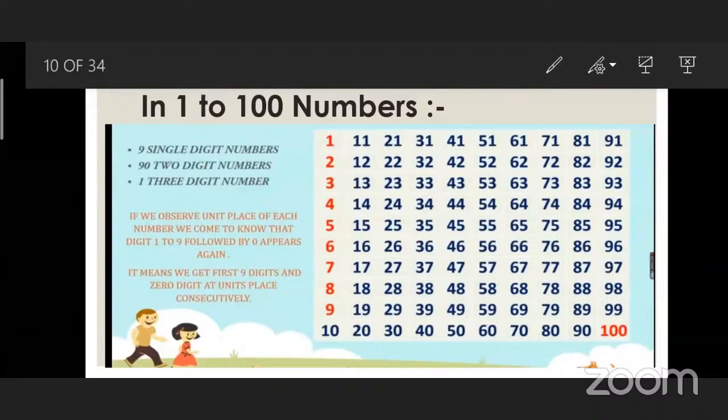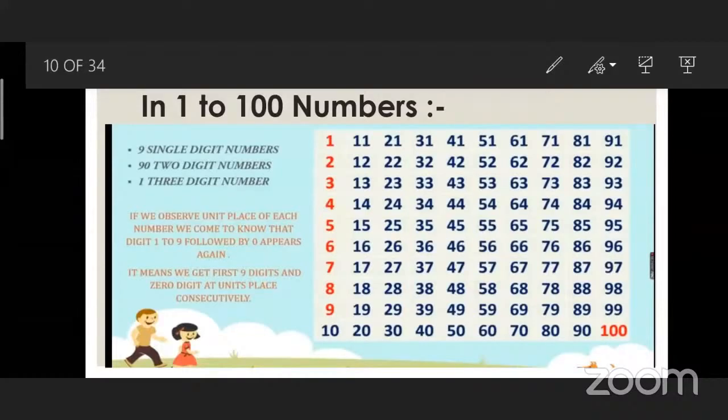So you should remember the 3 points: there are 9 single digit numbers from 1 to 9, there are 90 numbers which have 2 digits, and there is only one number between 1 to 100 which is a 3 digit number.